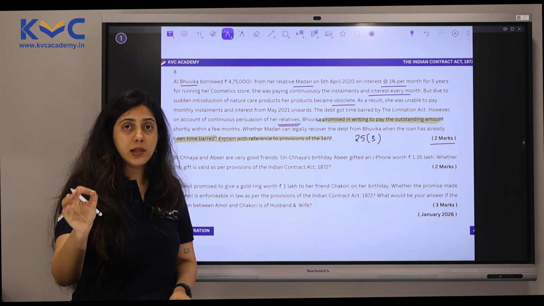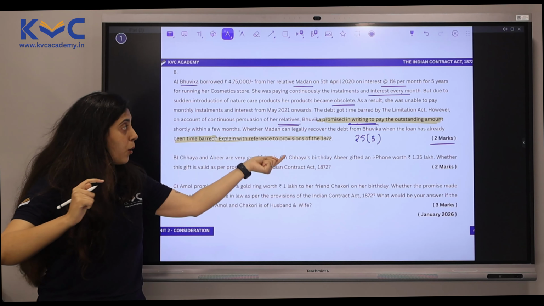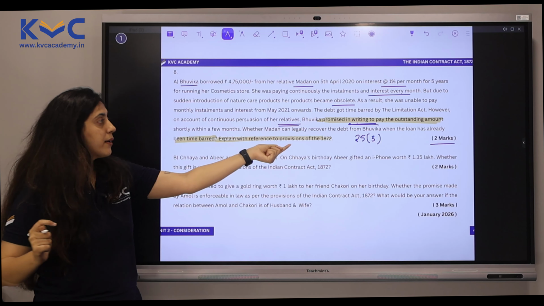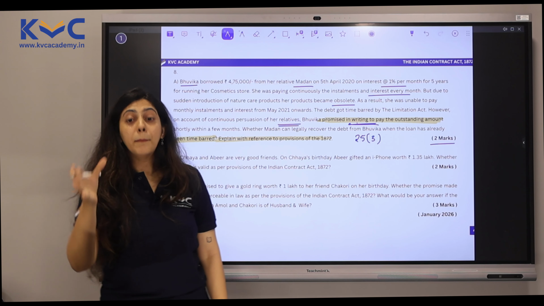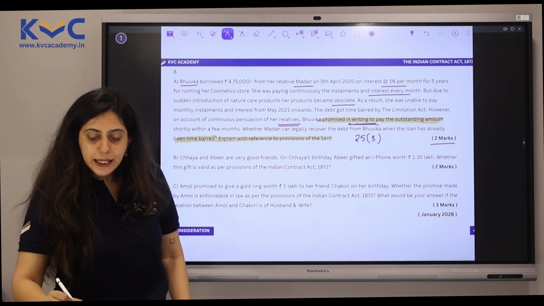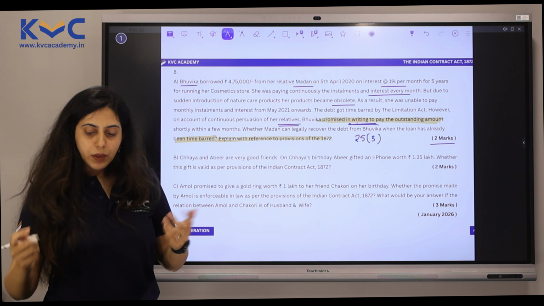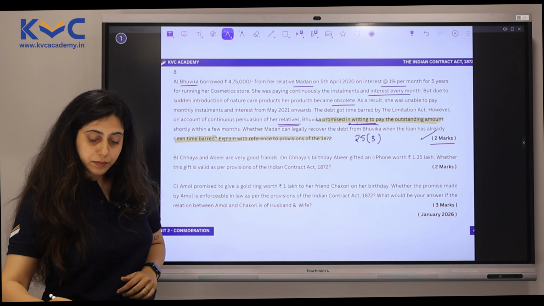So therefore, even though this debt was once time-barred, since the borrower has made a promise in writing to pay the outstanding amount, Madan will be able to legally recover the debt from Bhuvika. Simple question, 2 marks.